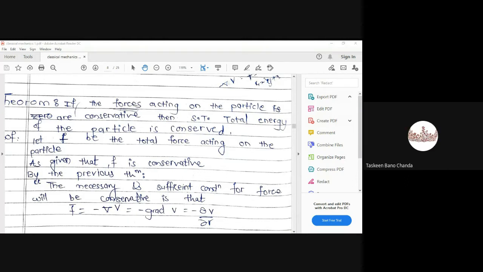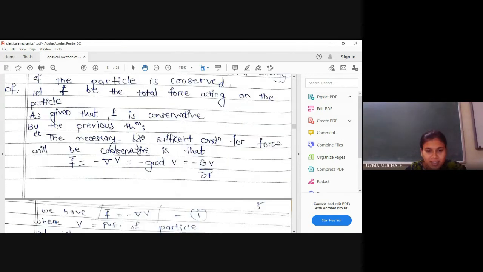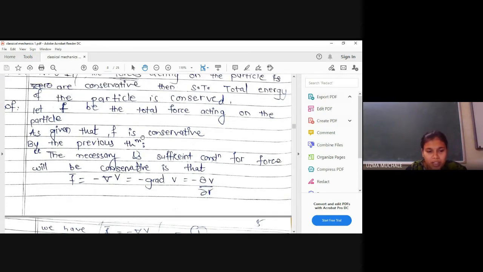Yes, ma'am. Okay. So let us go for the next one. Okay, what is our aim to prove? Now here you can see by the lemma, you can write the statement of lemma. By the necessary and sufficient condition, the force to be conservative is that the force is expressed in terms of a gradient of some function, right? Minus dou v by dou r.